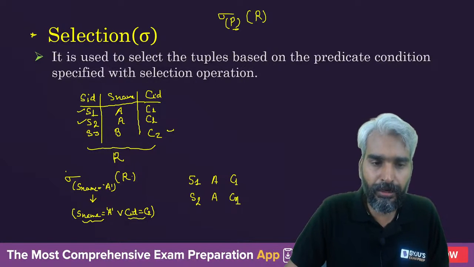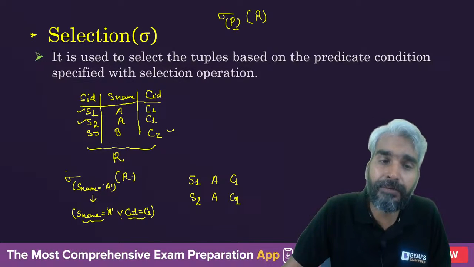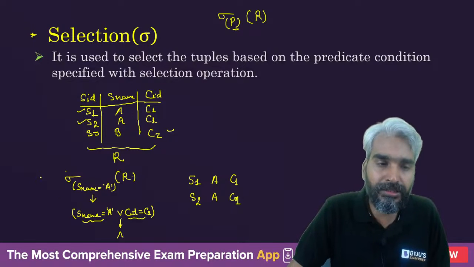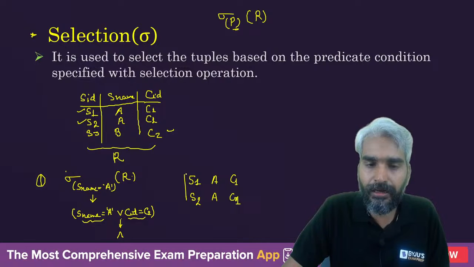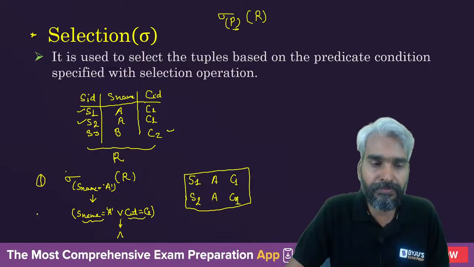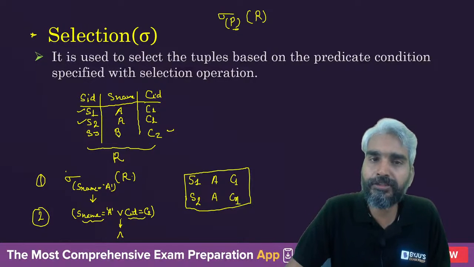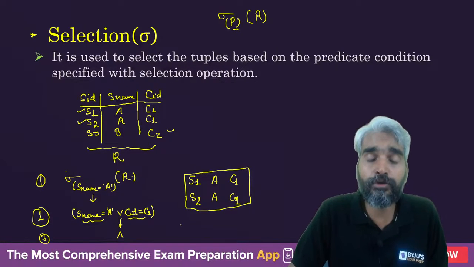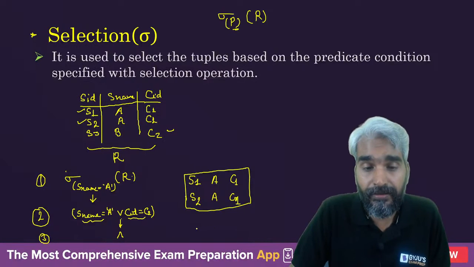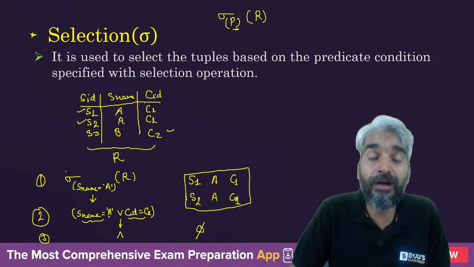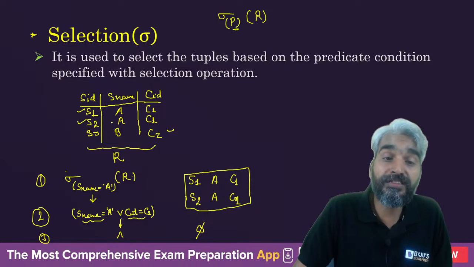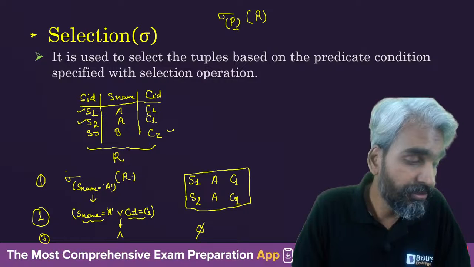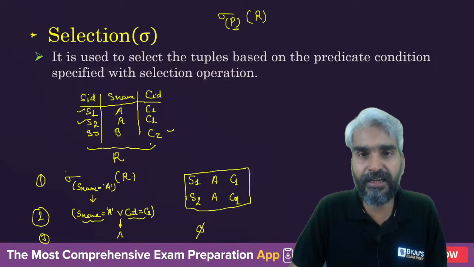Now if this is OR, then all these tuples will be selected. Now tell me, if this operation is not OR but AND, then with respect to the first one, these are the tuples which will be selected. With respect to the second one, all the tuples of this relation R will be selected. In the third one, when it is AND, the result will be empty, because there is no tuple in which S name is A and CID is C2. Clear everyone?